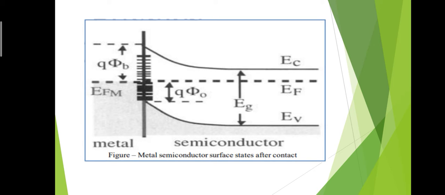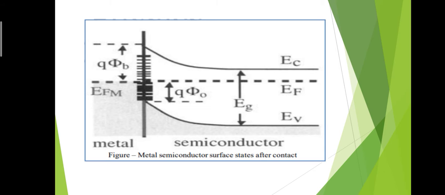So this is the figure of metal semiconductor surface states after contact. Now when we made a contact between the metal and semiconductor, then there are interface states. In the figure, the left hand side indicates the metal and the right hand side the semiconductor.